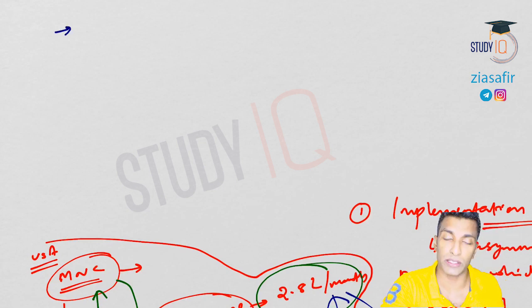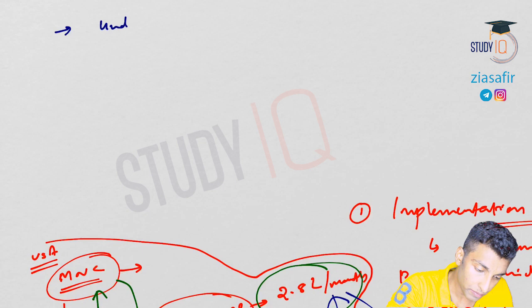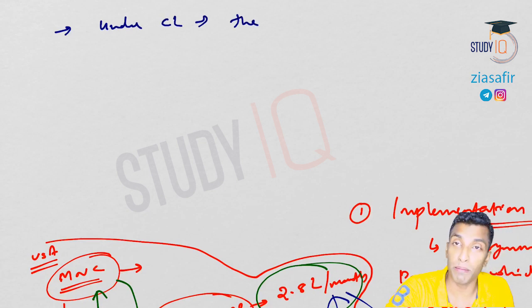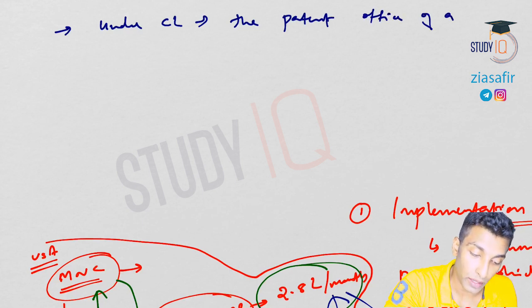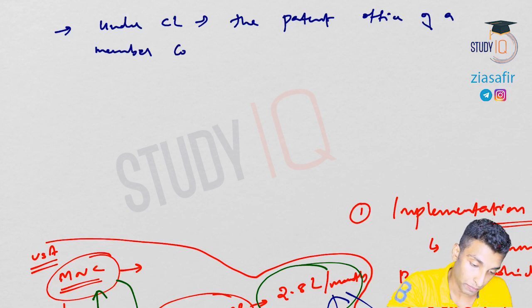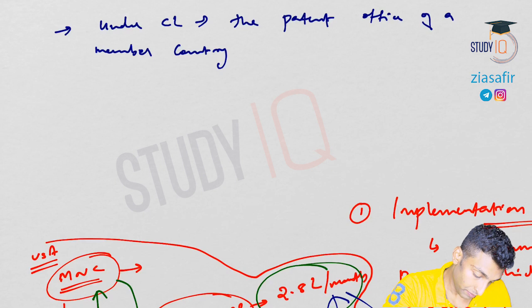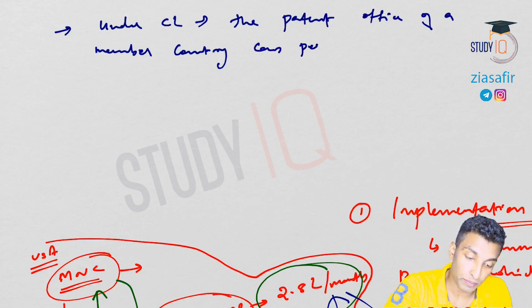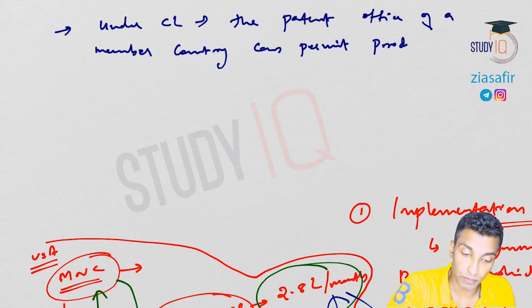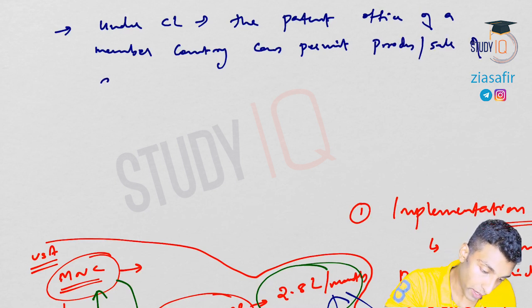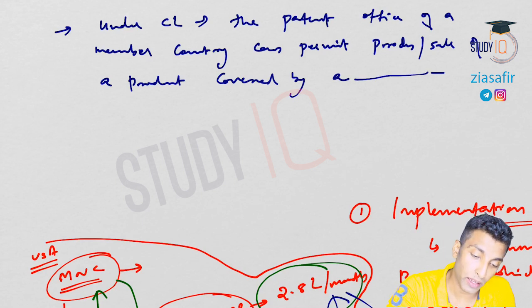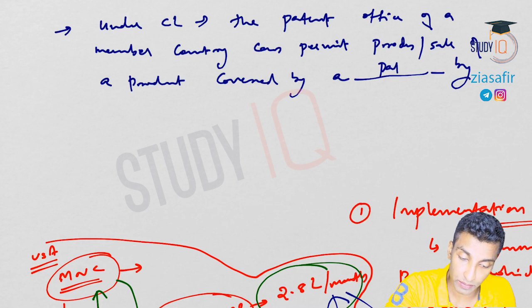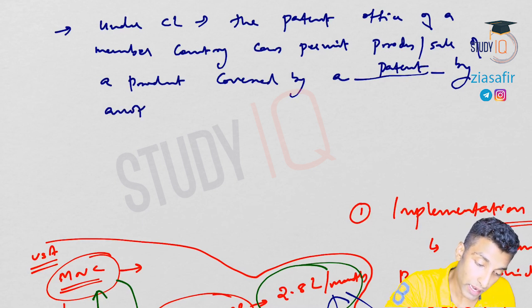So let me write down here what you mean by compulsory license. Under CL, the patent office of a member country can permit production or sale of a product covered by a patent by another company.